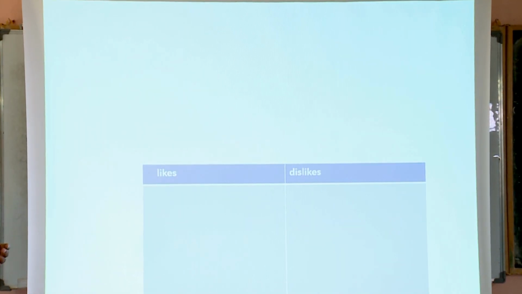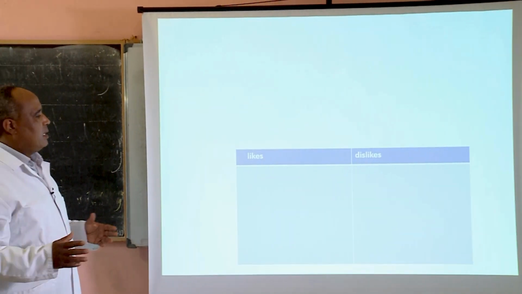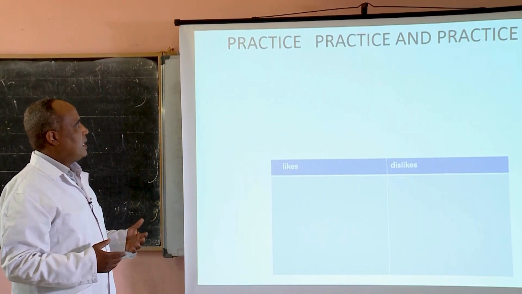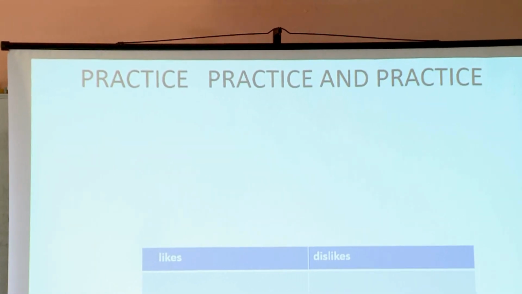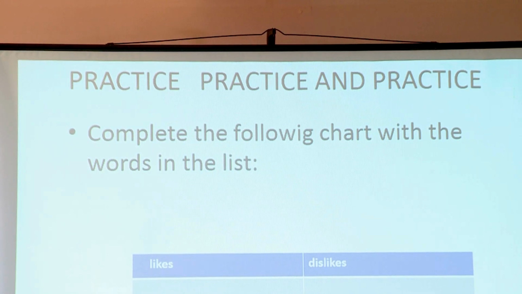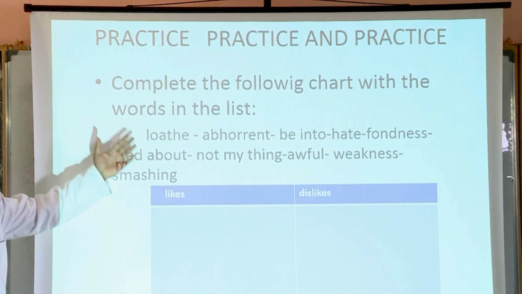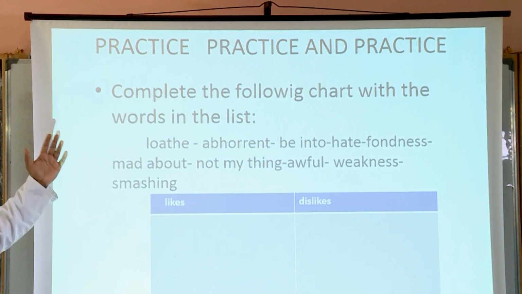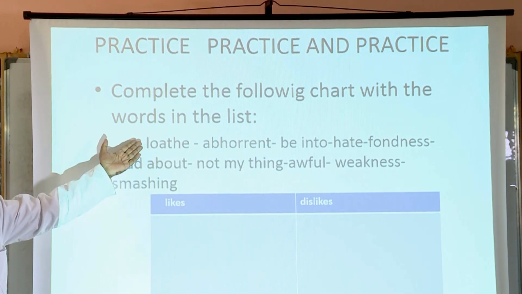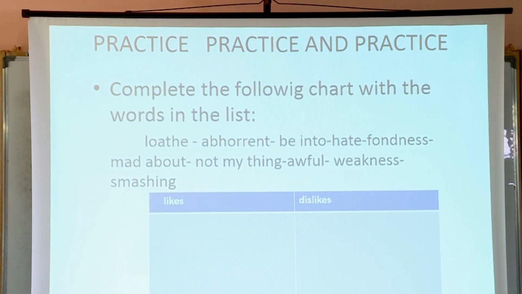Now, you will see a chart using likes and dislikes as opposite things, as you have seen, and we will practice them to understand better. Now complete this chart with these verbs. Use these words. You have verbs, nouns, and adjectives. Which column will you put loathe? Likes or dislikes? Do you remember?